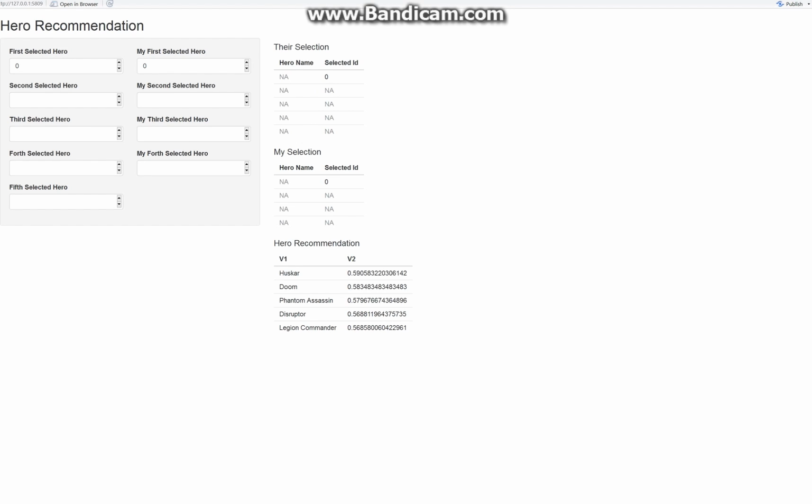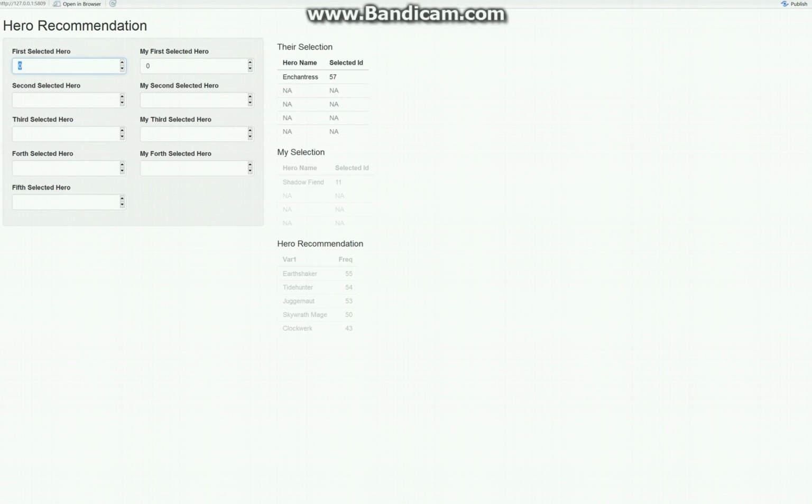And now we can change the selected heroes. For instance, we can type the selected hero IDs. Here is for team A, here is for team B.